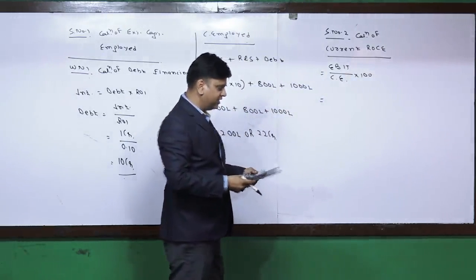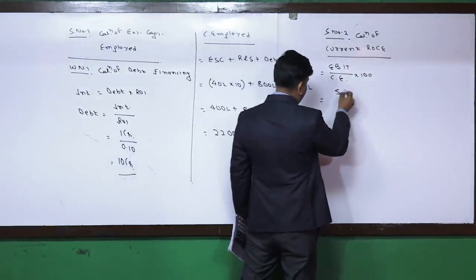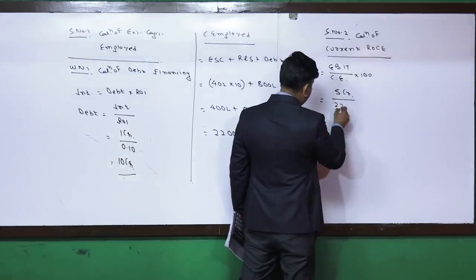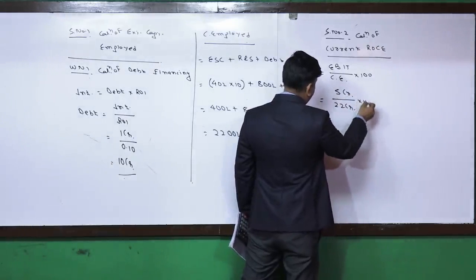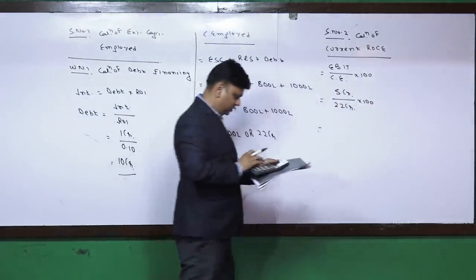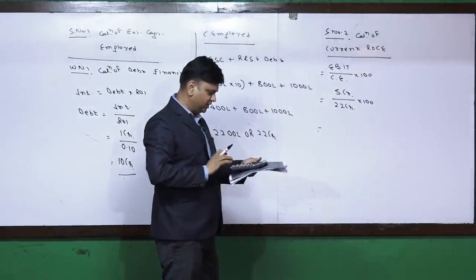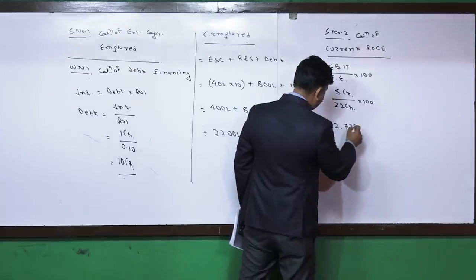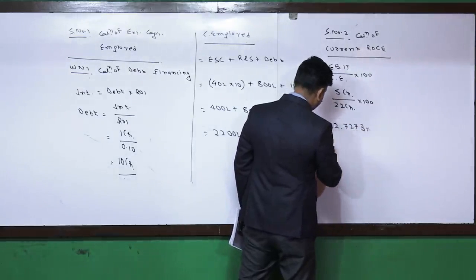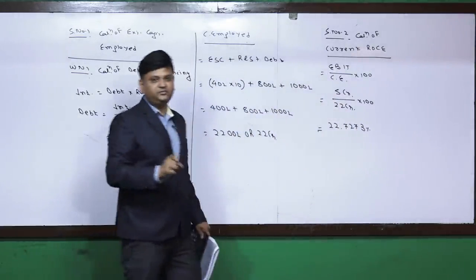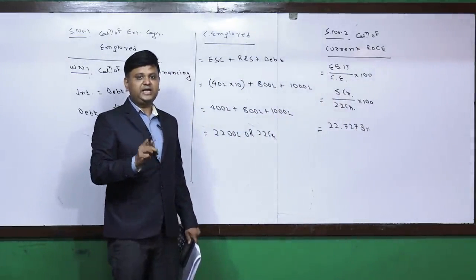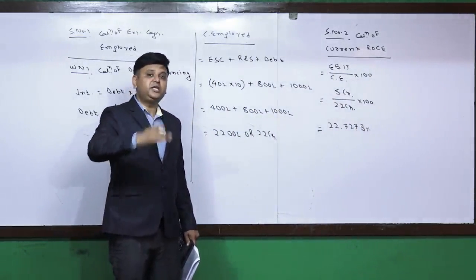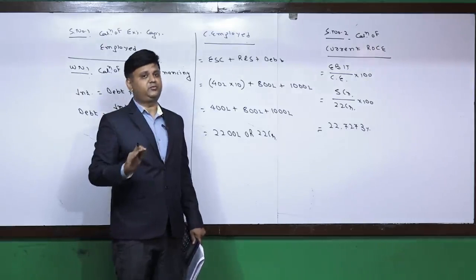Current earning before interest and taxes is 5 crore divided by 22 crore into 100. So 5 divided by 22 into 100, that comes to 22.7273%. So this is the rate at which we are earning right now, and this is the rate at which we will earn even on the expanded amount of rupees 3 crore.